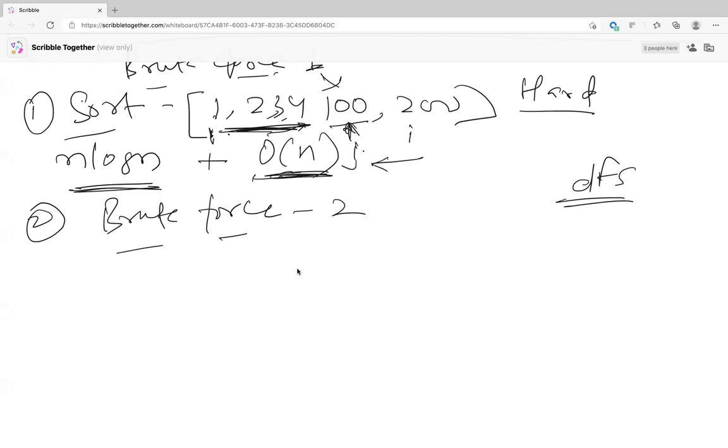I mean, the interviewer will ask, can you do better than this one? Can you do it only in O of n, right? Because here the answer is n log n, it is bounded by n log n. Can you do it in O of n? So come up with the approach, like speak your thought.